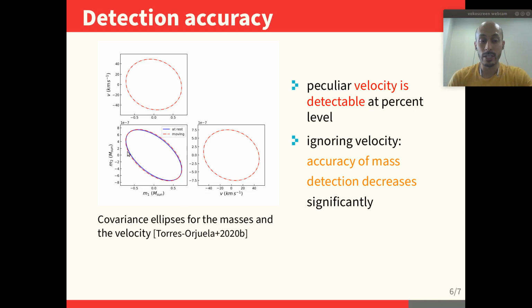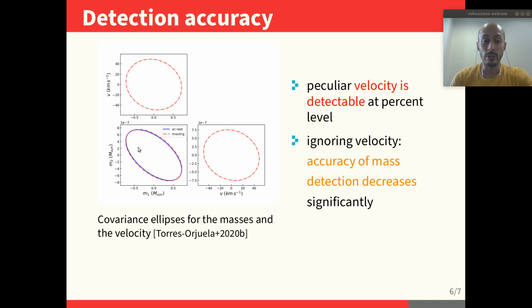When we look at the impact of the motion on the detected masses, we see that there is not much difference in the detected masses for the primary and the secondary black hole, for a moving source and for a source at rest. However, these are the masses of the source seen in the observer's frame. But as I mentioned, these sources are being redshifted, so for the moving source, the original mass is lower by a factor of, for a velocity of 1000 kilometers per second, around 10 to the minus 3 of the relative mass that we are seeing.